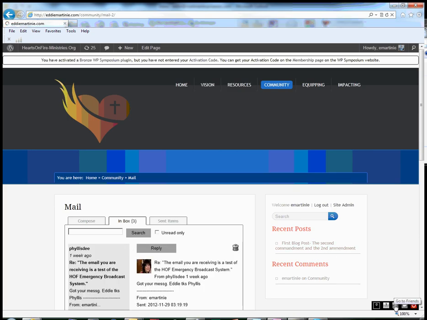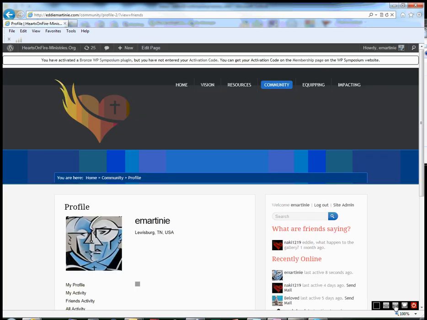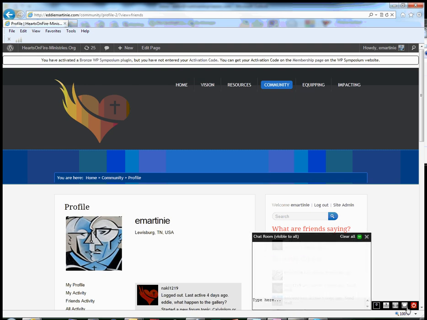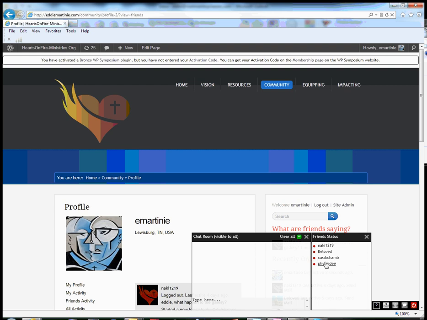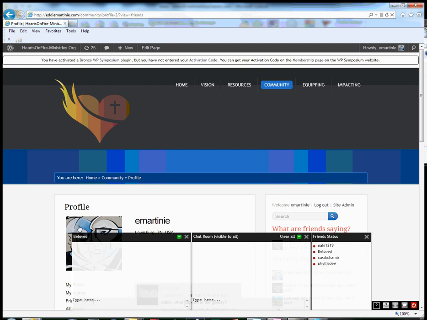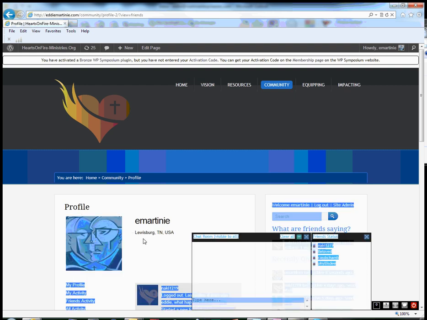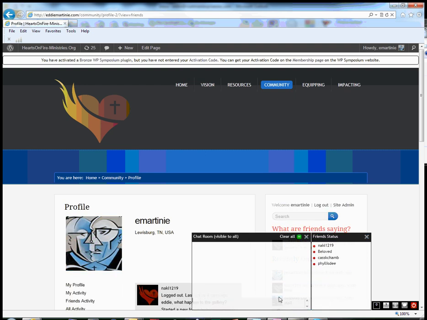If I click on this little button here, it takes me to my friends. And if I click this little button here, that just pulls up a chat room that is visible to everyone. So if you'll notice this chat room here, if I was to go and say hi to beloved, this is just between me and beloved. But this one here, this is where I can type a message to everyone who's online. You can see here, it's a chat room. So this is a great place for us to come here and throw all of our information out there, ask questions.